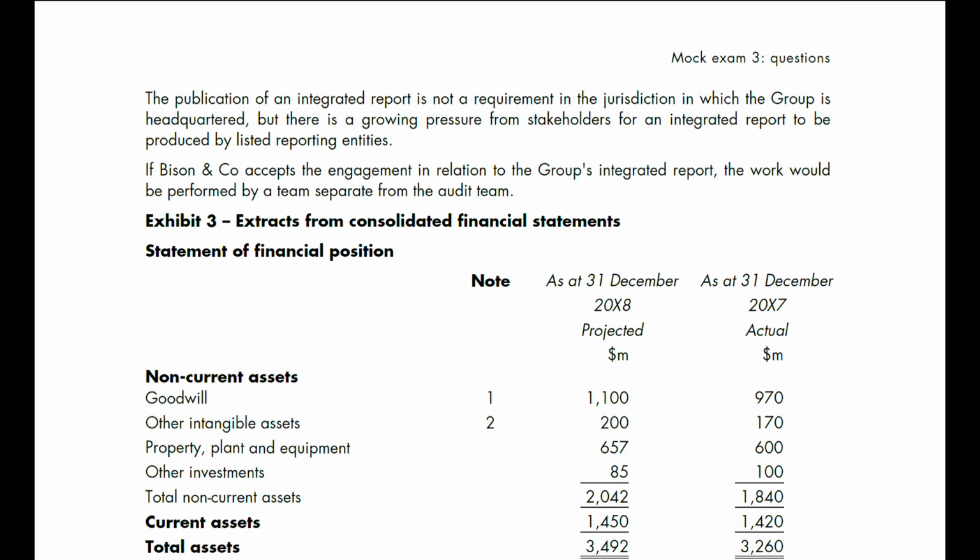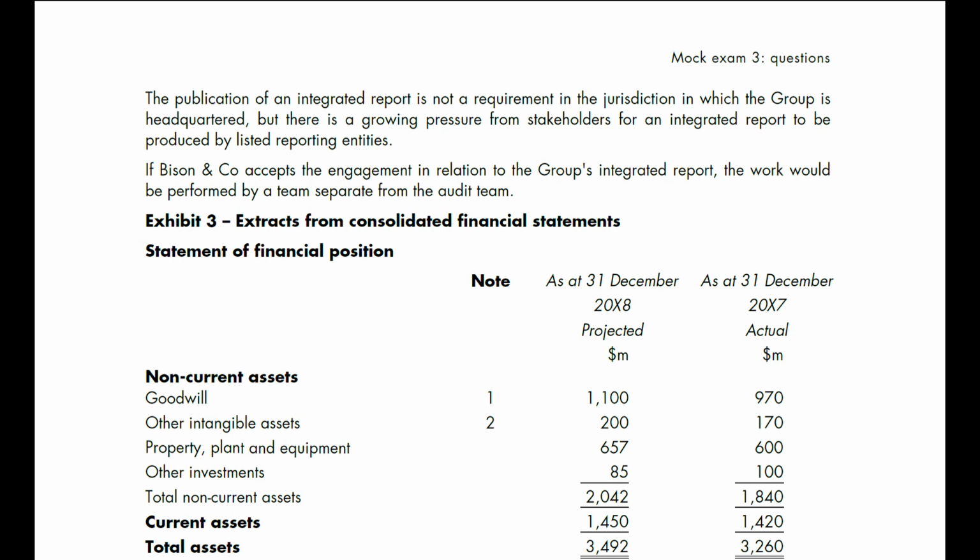The publication of an integrated report is not a requirement in the jurisdiction in which the group is headquartered, but there's a growing pressure from stakeholders for an integrated report to be produced by listed reporting entities. If we accept the engagement in relation to the group integrated report, the work would be performed by a team separate from the audit team.